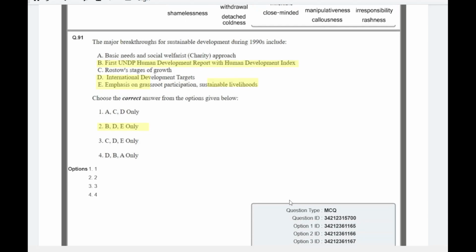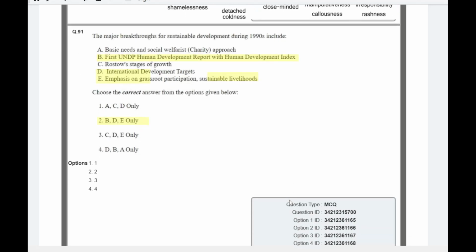Question number 41 is about sustainable development during the 1990s, which includes. So first it includes the UNDP Human Development Report, which is the Human Development Index, and after that International Development Targets, and emphasis is on grassroots participation and sustainable livelihood. So B, D, E is the right answer for this question.